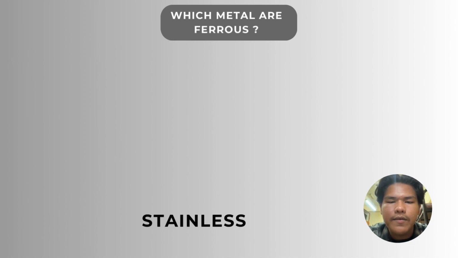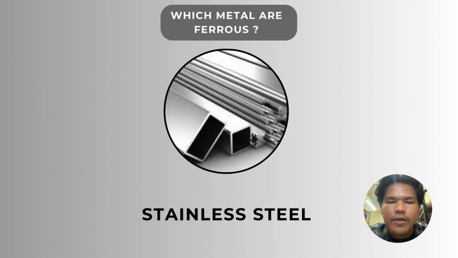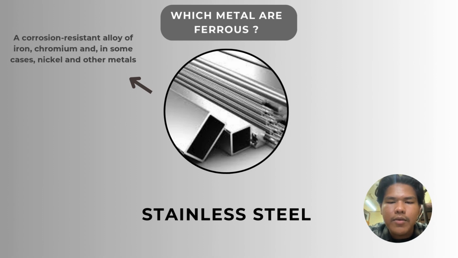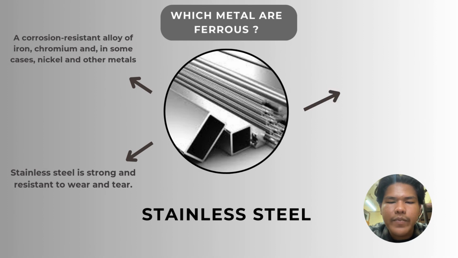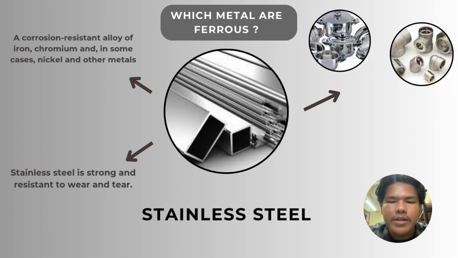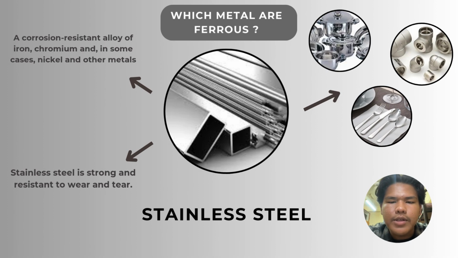Let's start by talking about stainless steel, another ferrous metal. It's an alloy of iron, aluminum, and sometimes nickel and other metals. What makes stainless steel special? It is resistant to corrosion and has high strength. That's why it's widely used in kitchenware, medical instruments, and construction materials. It's also known for its shiny appearance and durability.